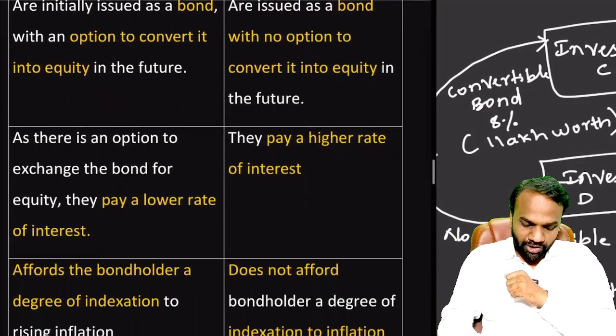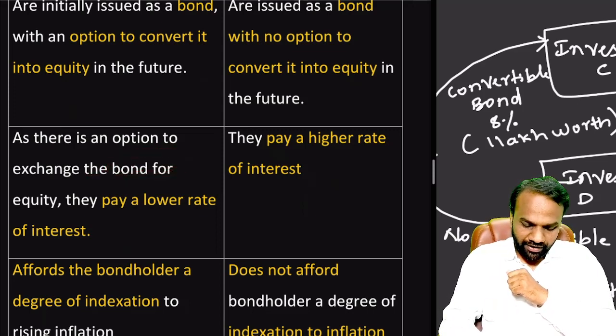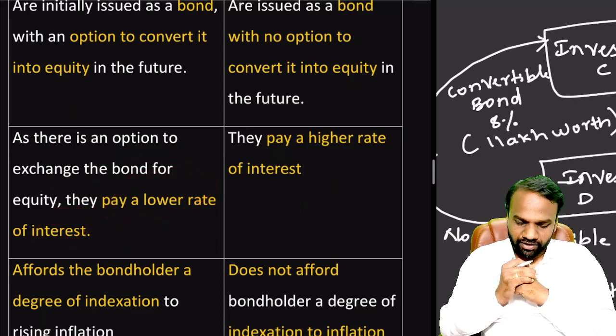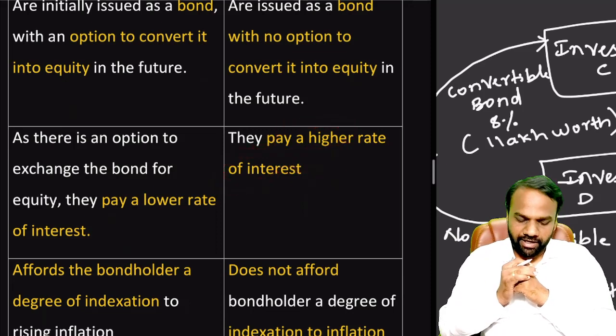As there is an option to exchange the bond for equity, they pay a lower rate of interest. So convertible bonds pay a lower rate of interest, and non-convertible bonds pay a higher rate of interest.